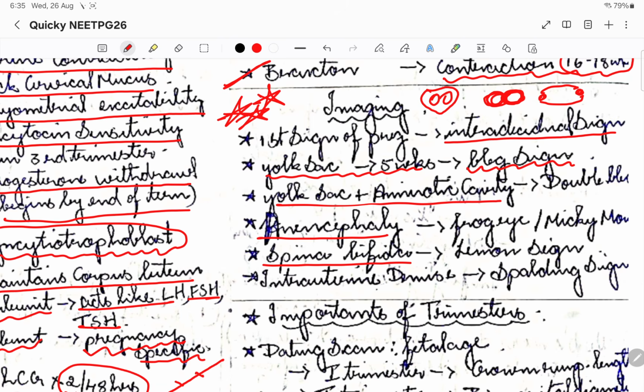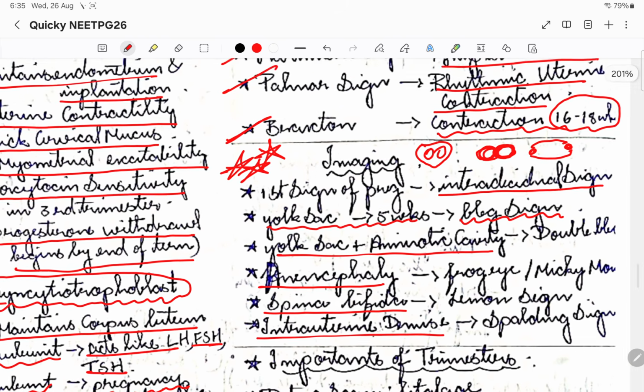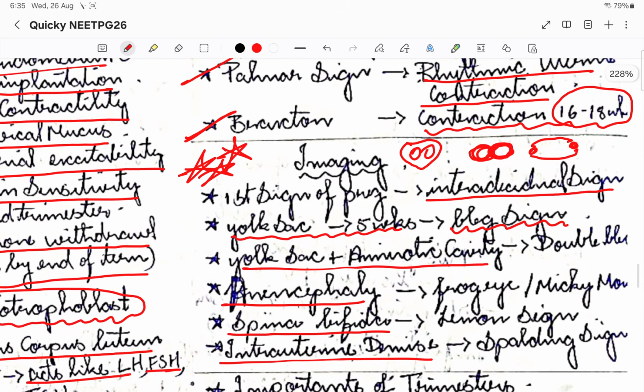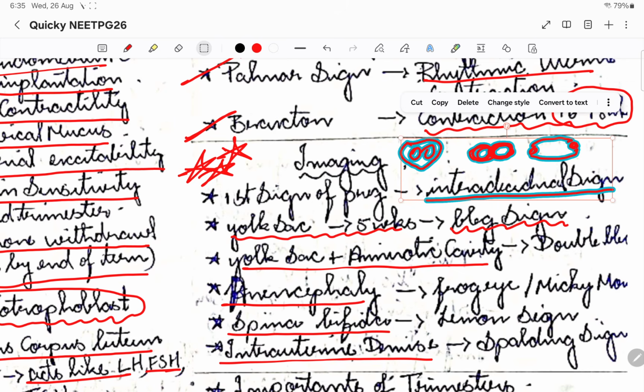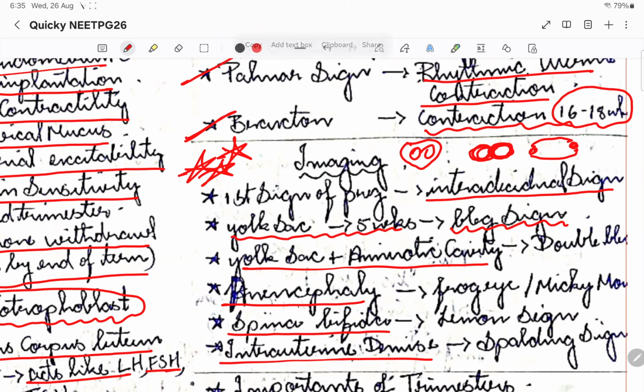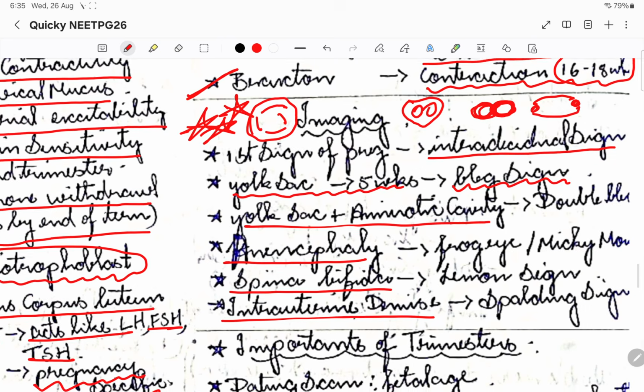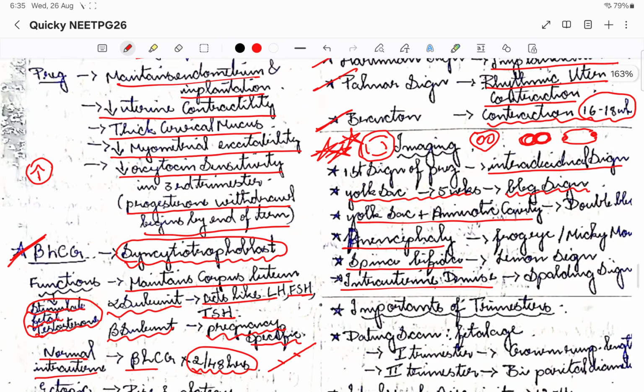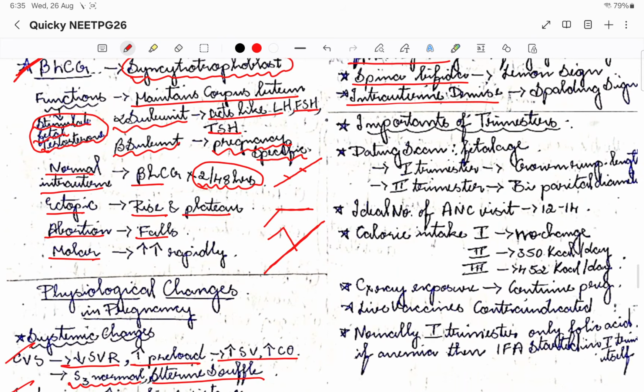Okay, then coming to intrauterine demise, what happens is the cranium and all is getting disorganized. So it will look like a Spalding sign. Okay, you know Spalding ball, right, in basketball. So this is how the Spalding sign would look. Basically the skull bones have been shattered or disorganized. So it tells us there is an intrauterine demise that has happened. Okay, so now coming to